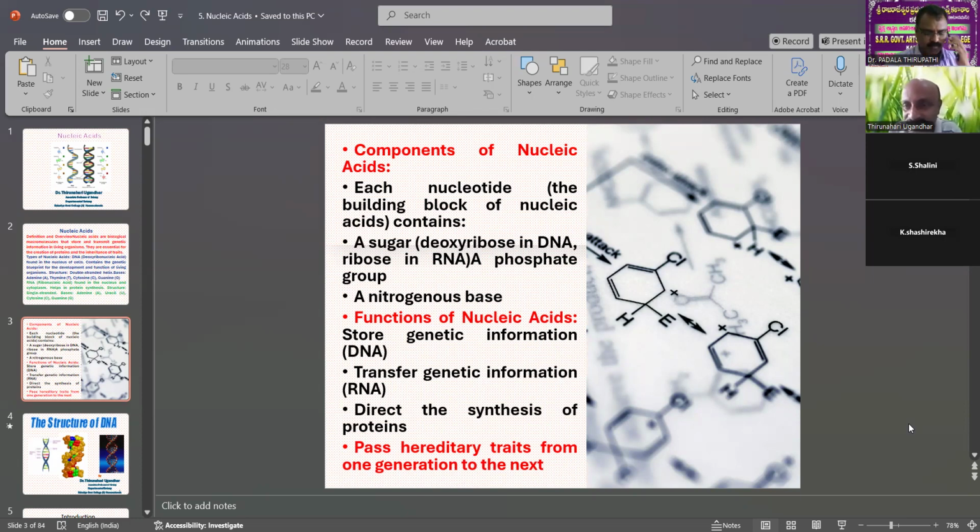Ribose means single-stranded; deoxy sugar means double-stranded. The functions of nucleic acids are to store genetic information, transfer genetic information, and direct the synthesis of proteins. They pass hereditary traits from one generation to the other.